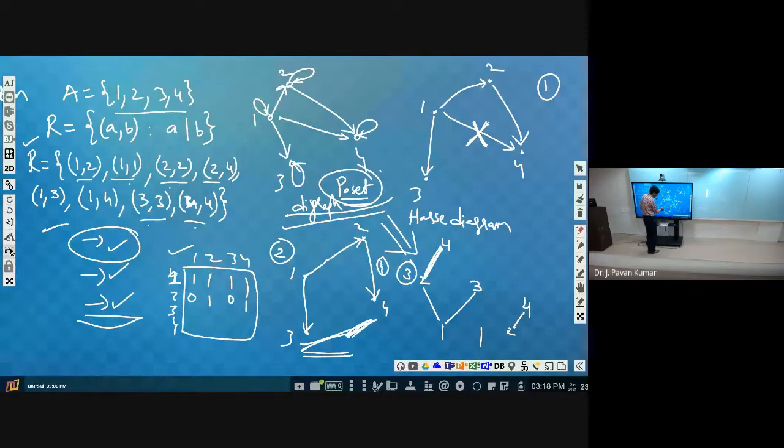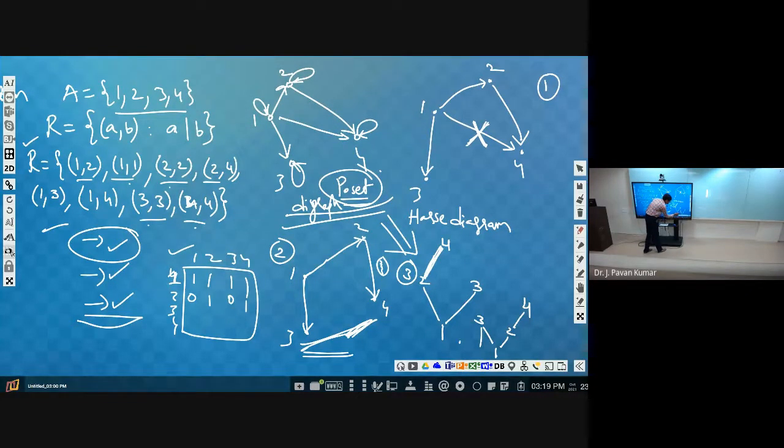Next, consider 1. 1 and 2, what is the relation? 1 to 2 we are having. So 1 must be at least one level lower than 2. Next, consider 3. 1 is related to 3, in the sense 1 must be one level lower than 3. So 3 can be here.